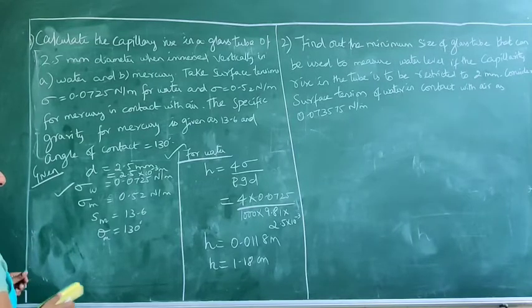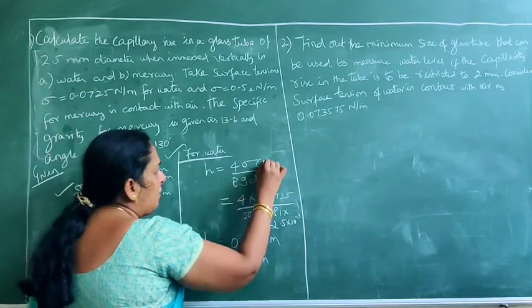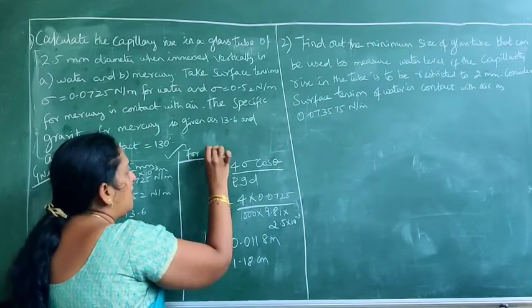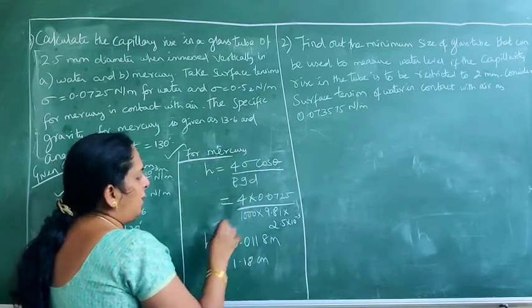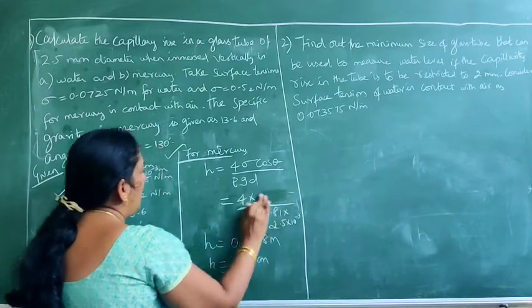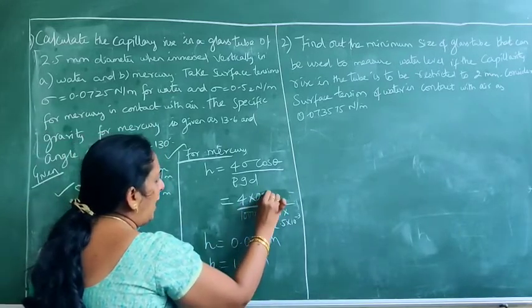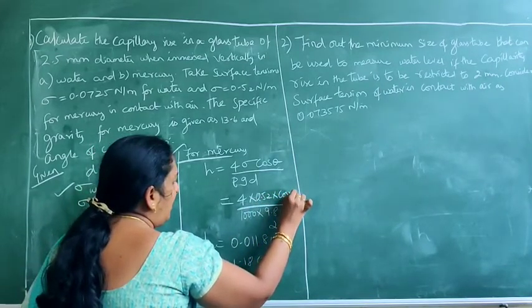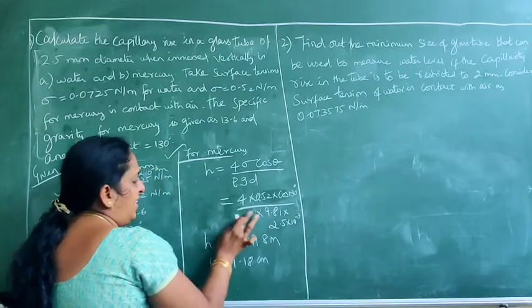So in case of mercury, the formula is the same, am I right? But here, instead of 4 sigma, we will have 1 cos theta in addition. So 4 is okay, sigma varies here. Sigma for mercury is 0.52, and cos theta varies since theta is equal to 130 degrees. So it is cos 130 degrees, and definitely rho is different.